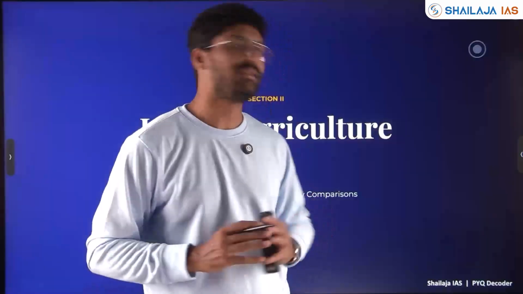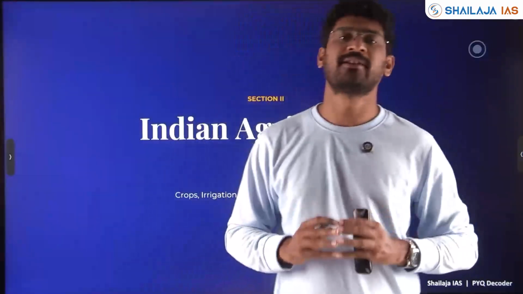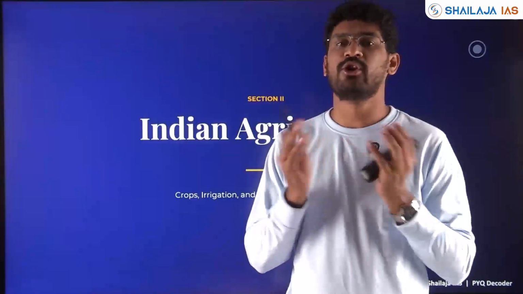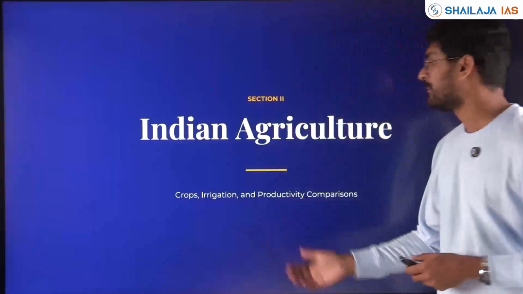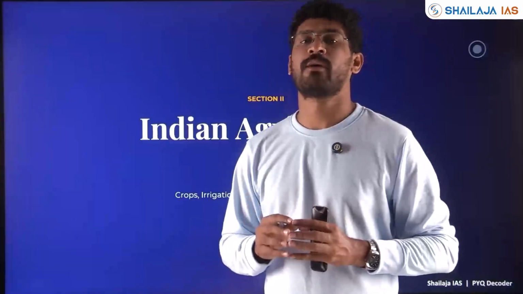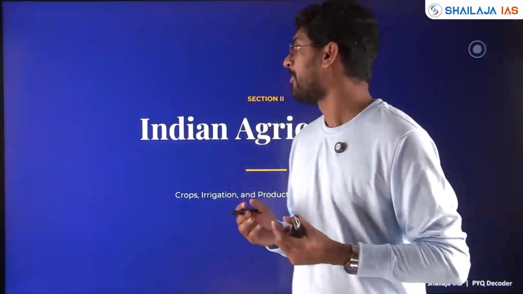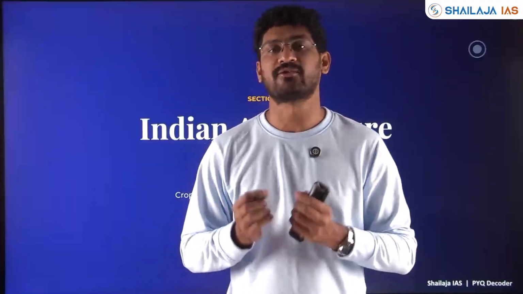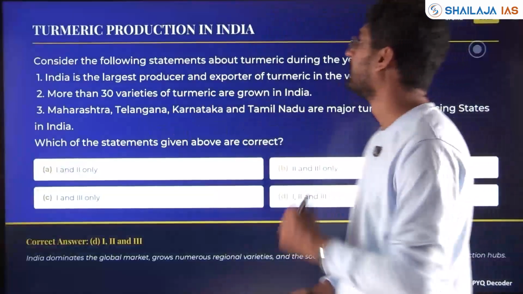Now we'll see another important theme, very quickly, asked in UPSC, where agriculture and geographical topics are interlinked. So crops, irrigation and productivity with respect to crops, world geography linked with Indian geography, world agriculture linked with Indian agriculture, questions are also coming.